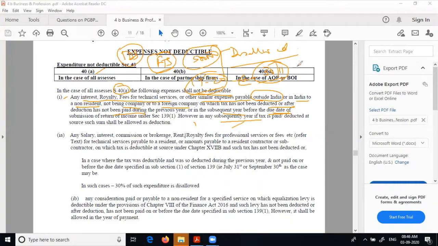But subsequently, he has paid on 31/1/2021. Then in 1920 it will be disallowed. But in 2021, it will be allowed because he has already paid that.